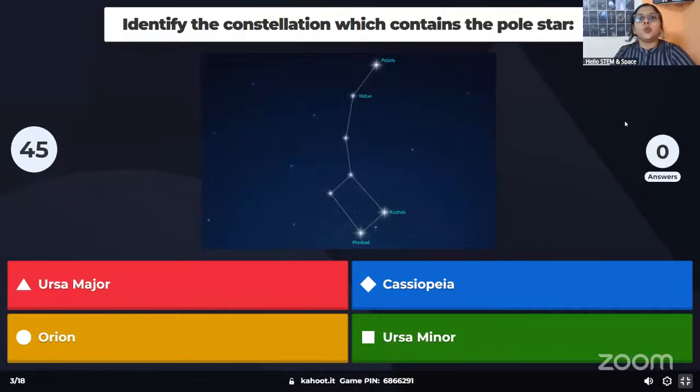Identify the constellation which contains the pole star. Pole star or Polaris is actually in this constellation. So what is the name of this constellation which contains the pole star? This is a very simple question. Quickly everyone, let's see how many of you are getting the correct answer. All right, 4 seconds.